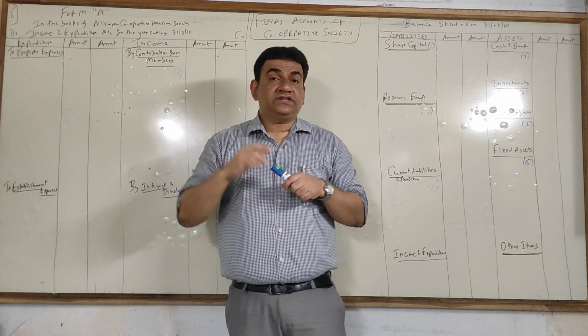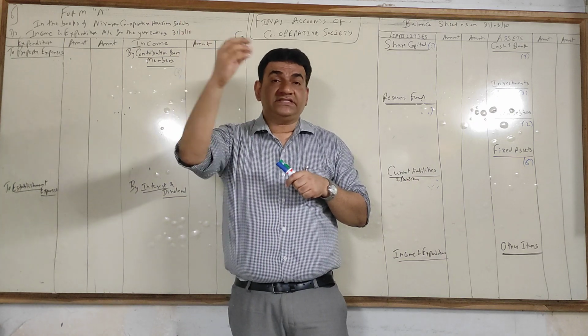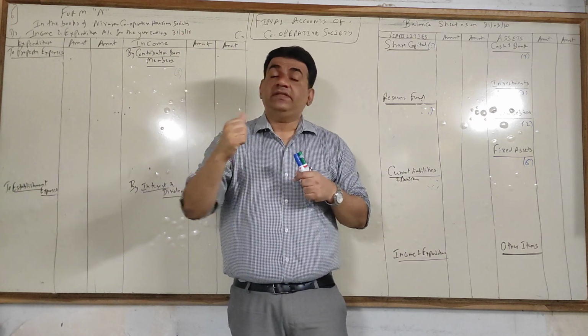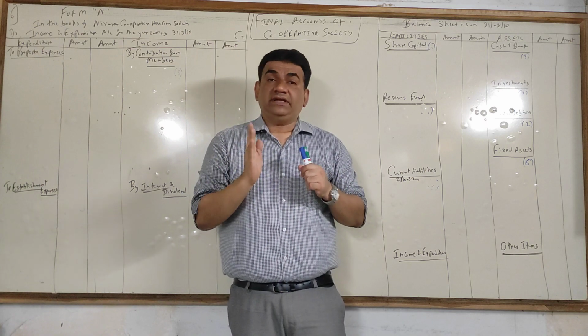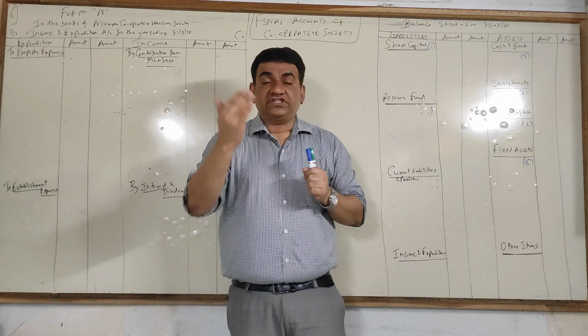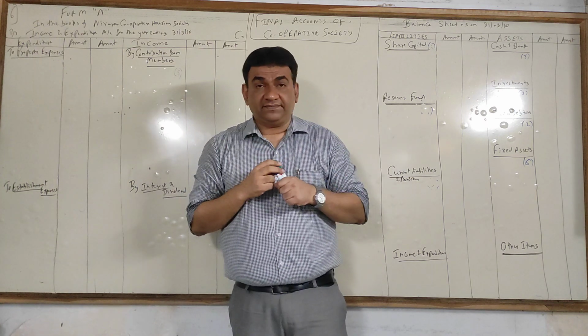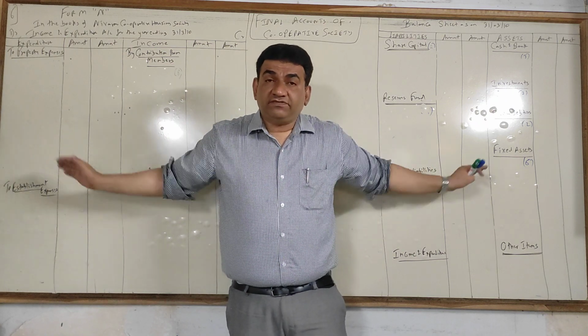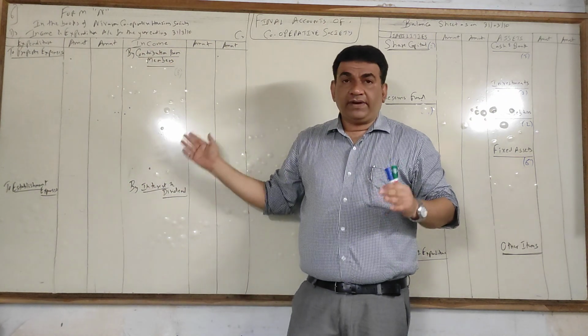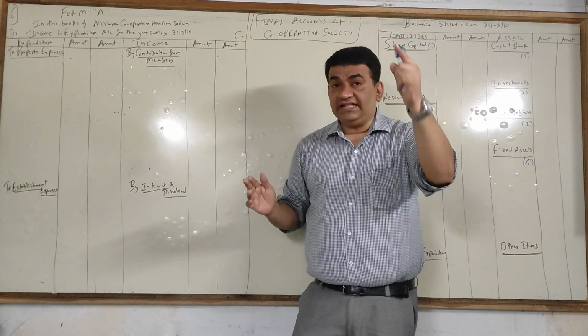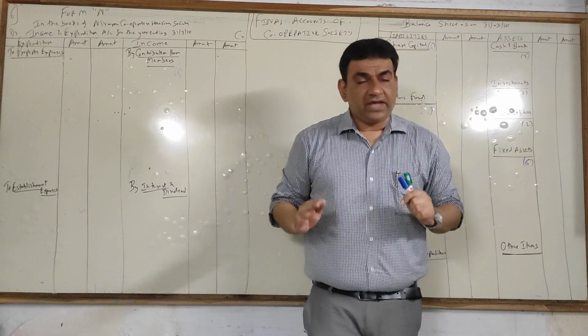Because like transferring to statutory reserve in the case of banking companies, a certain amount of profit. Same thing you have to do here also, but that will come towards the end, which I will do once I finish the sum. Okay guys, now see, this is the format. Be ready with the format I discussed with you all, and I'm starting the sum in the next video. Okay, I'll just be back.